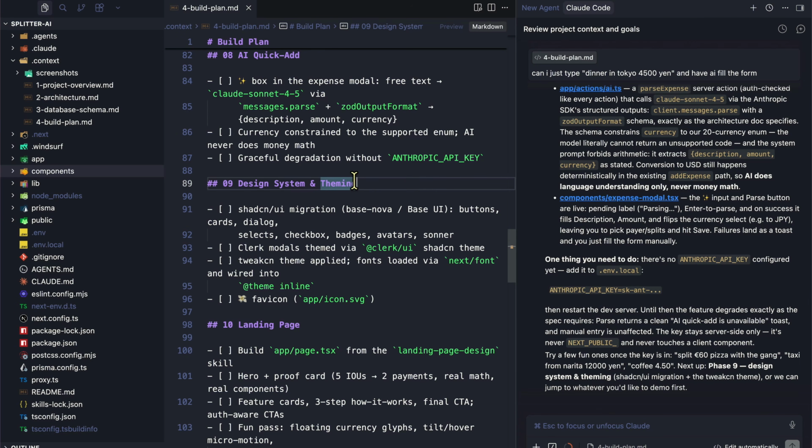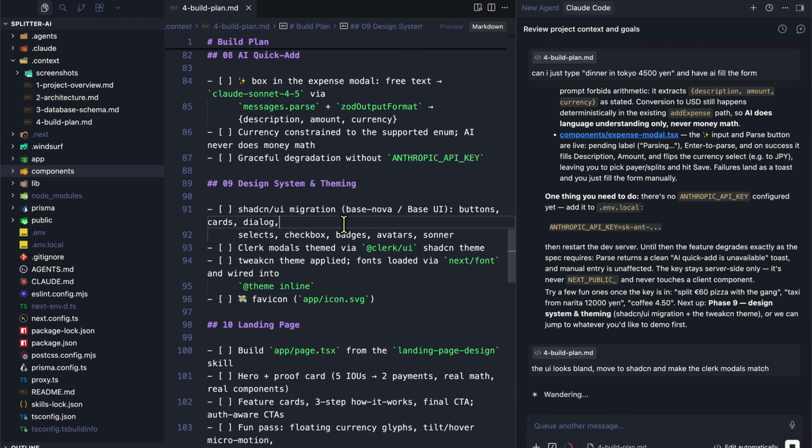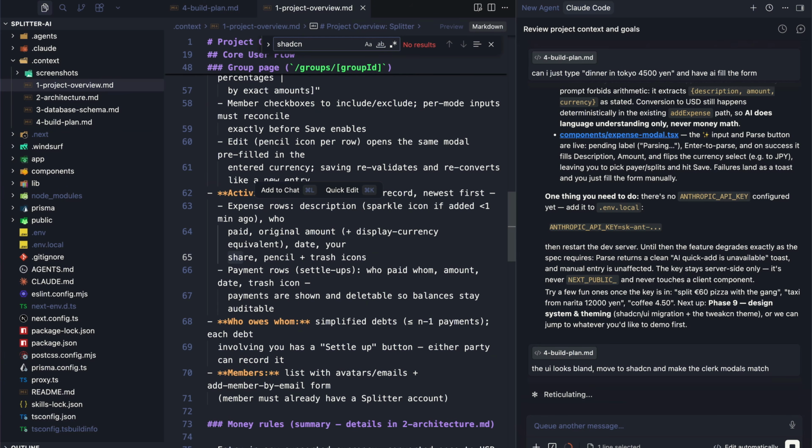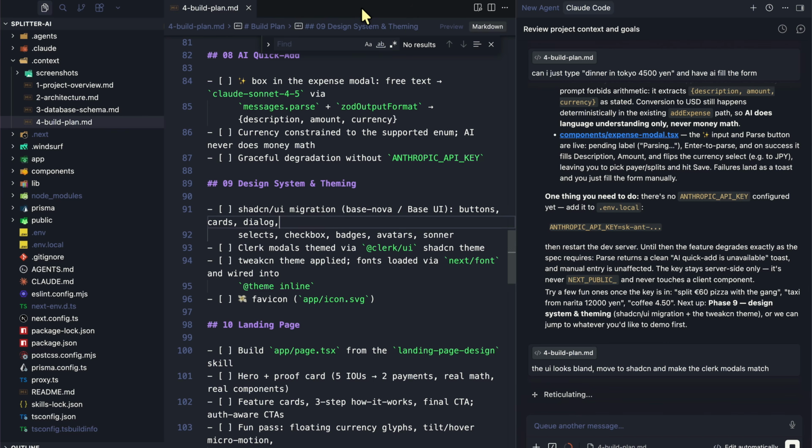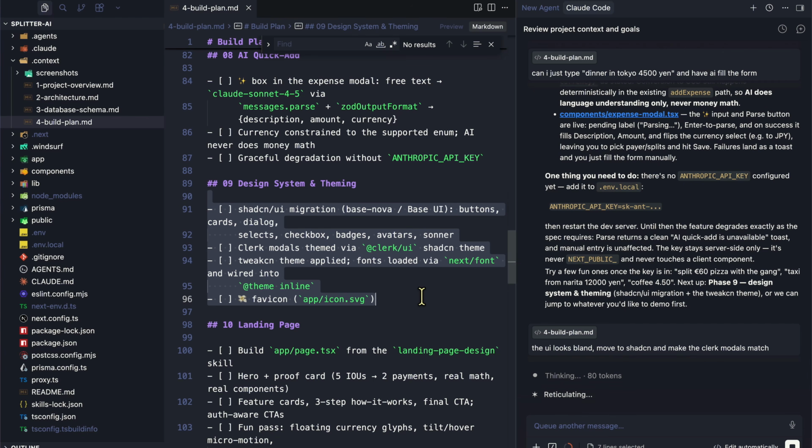So the next step in the process is design system and theming. We can just say the UI looks bland, move the shadcn and make the Clerk modals match so that it's able to match the theme and design of our application. So let's just do that. And if we go to our project overview, we don't have shadcn in here, but we have all the instructions that we need over here. So let's see what it comes up with.